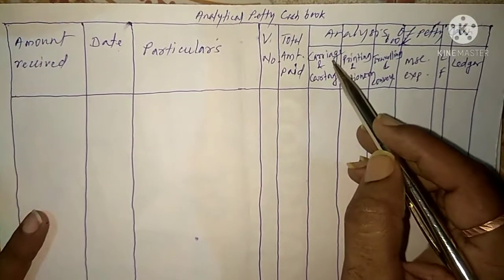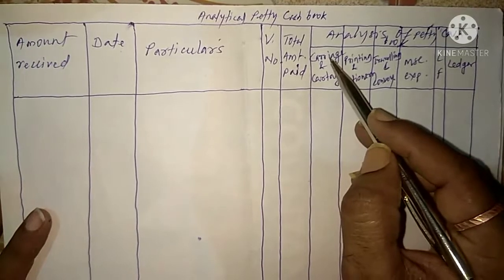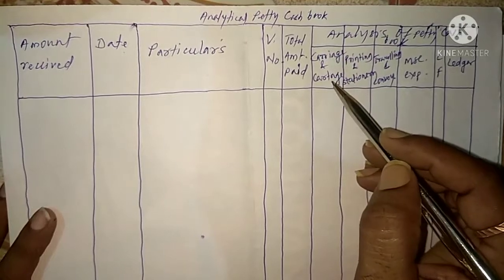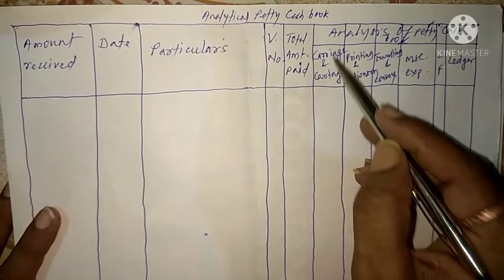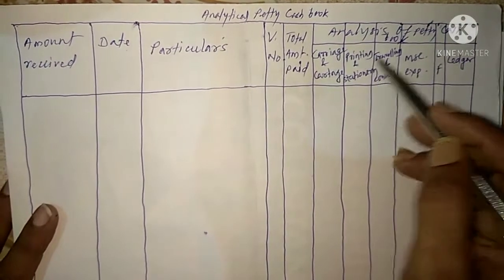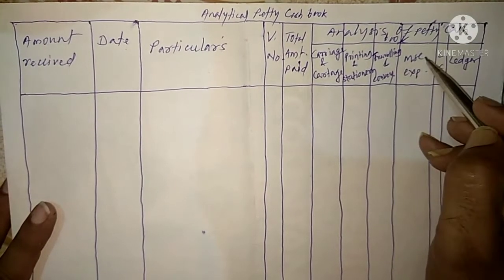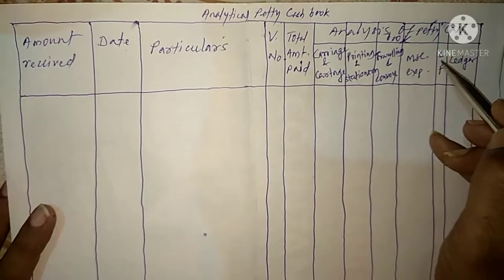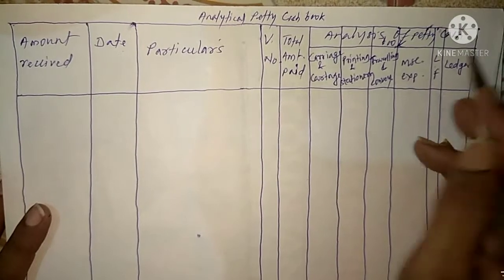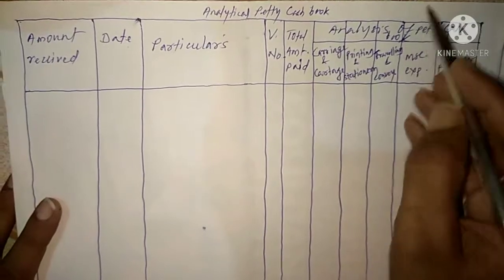After that there are different accounting heads, that is carriage and cartage. Just now I told you that for carriage and cartage we make only one accounting head for both. And then there is printing and stationery, then traveling and conveyance, and miscellaneous expenses, LF, this is ledger folio. So this is the format, and above that we have to write Analysis of Petty Cash Expenses.